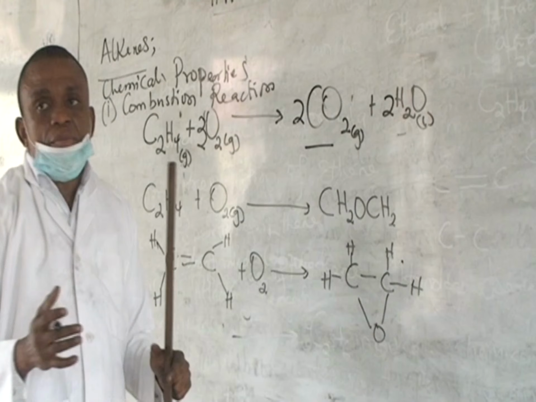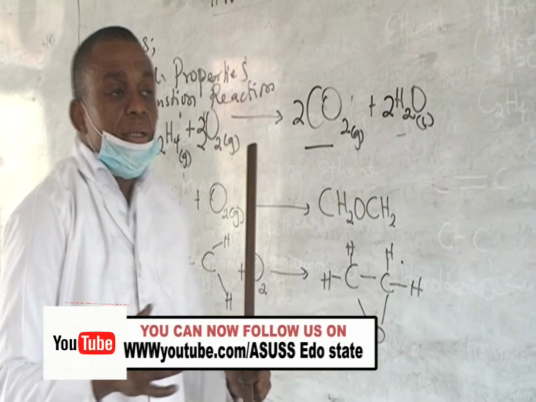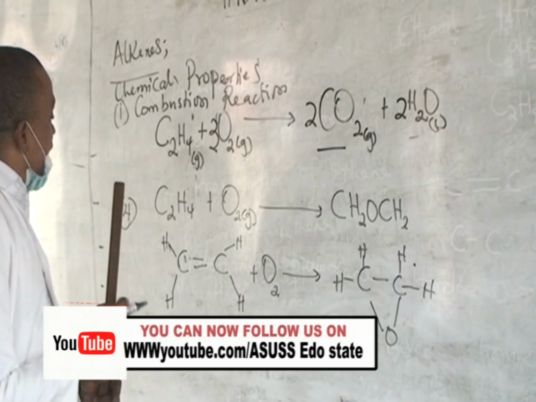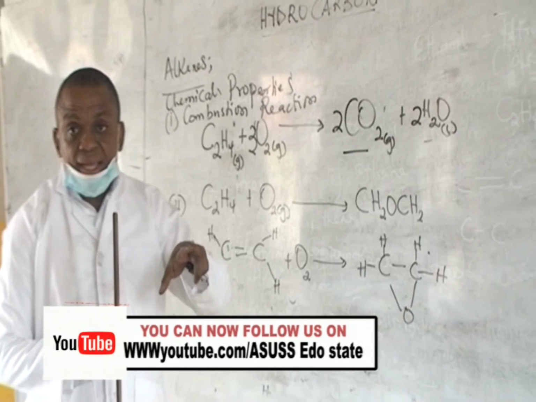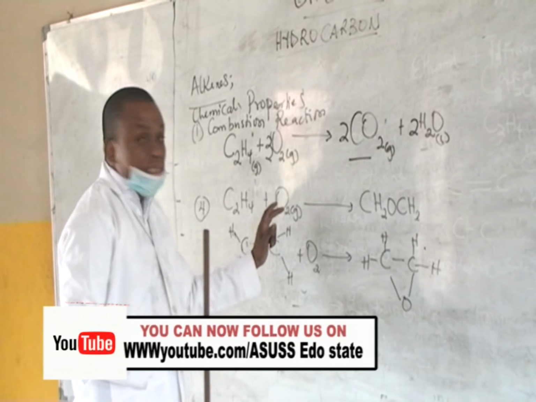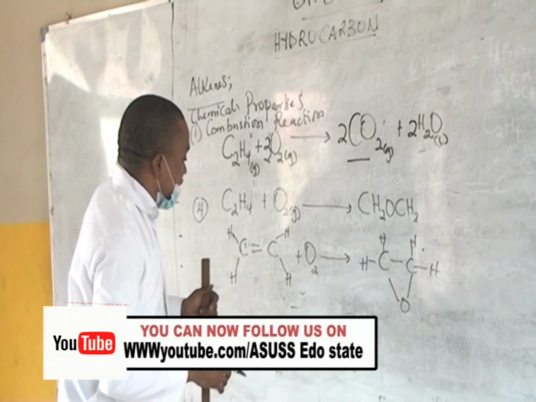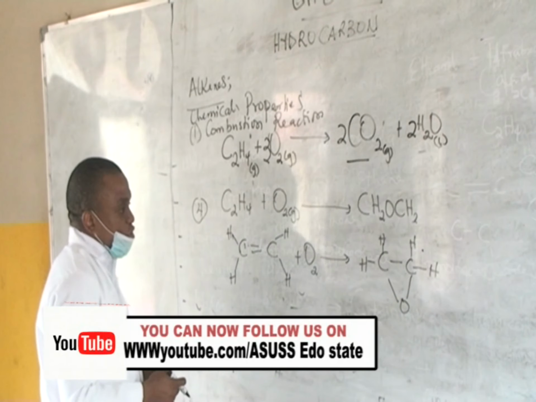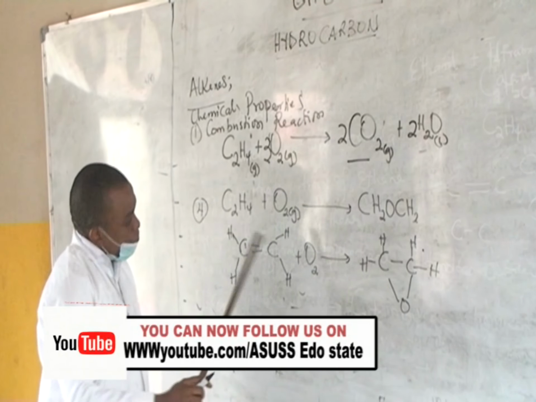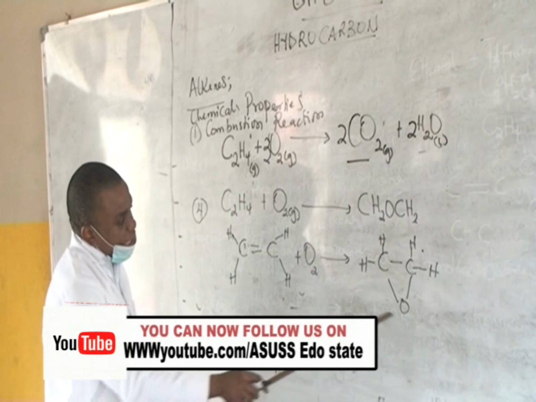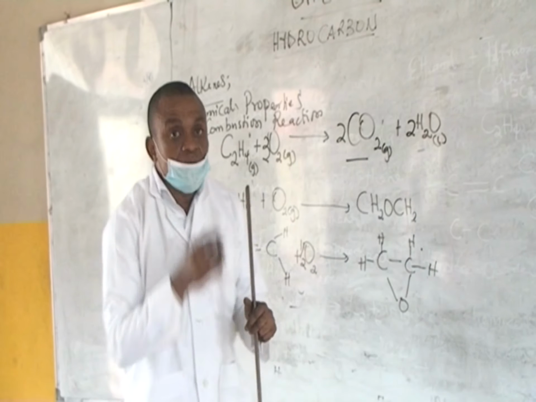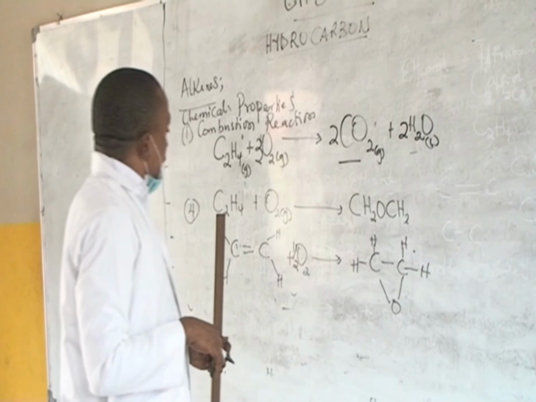Now let's not mistake the reaction involving ethene burning in air and ethene just reacting with air. The products are different. But before we continue, let's balance our equation. We can see that we have 2 atoms of oxygen here, but just 1 atom here. So in balancing it up, it simply means you're going to have half mole of oxygen molecule reacting.